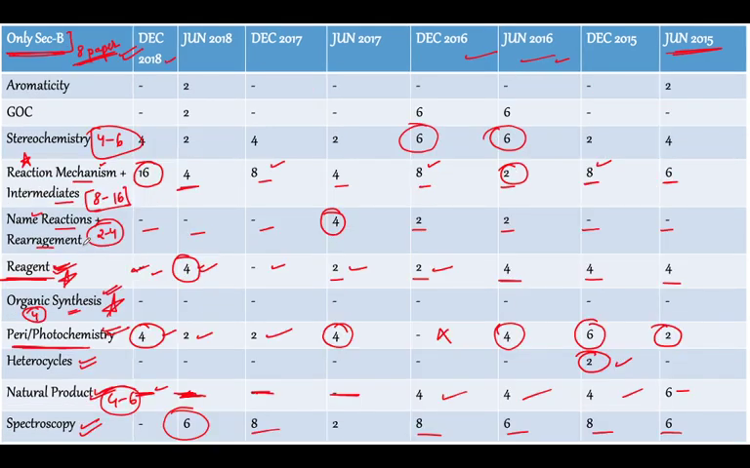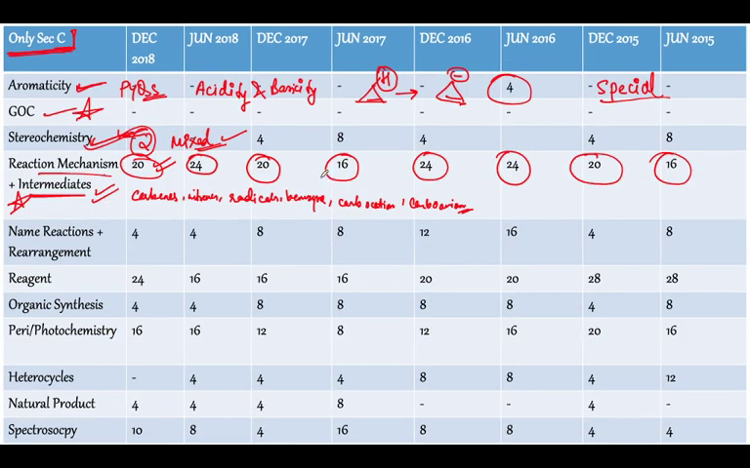And when we talked about reaction mechanism in section B, we saw that the questions are fewer over there as compared to section C, because in section C they are definitely mixing the concepts. The base of organic chemistry is our reaction mechanism, so this is of ultimate importance.